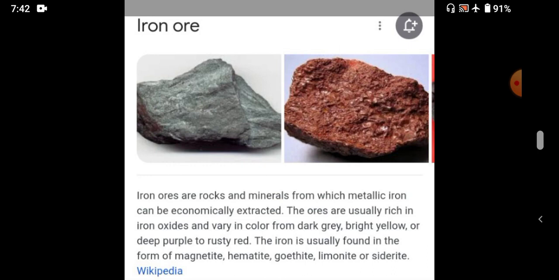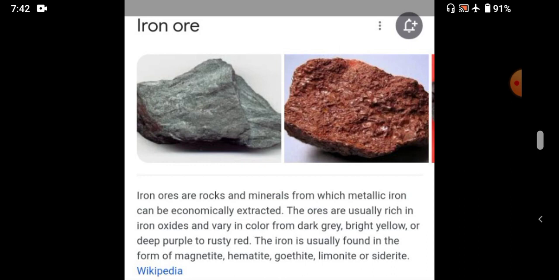Mostly in India, we can find hematite in Jharkhand, Orissa, Madhya Pradesh, Karnataka and Maharashtra. Which color is the hematite? Hematite is reddish in color, so it is otherwise called red ore.